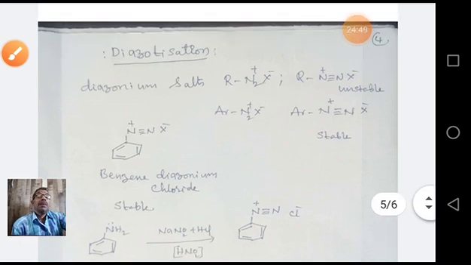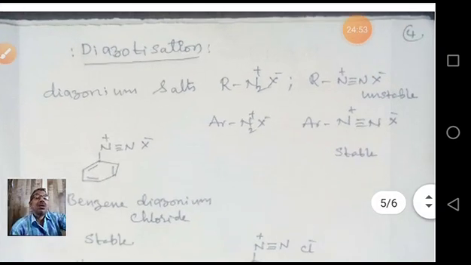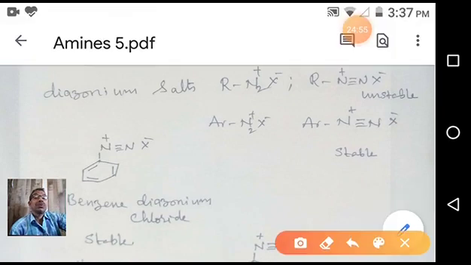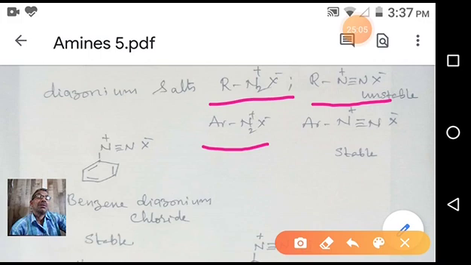So what is a diazonium salt? This is a diazonium salt. This is an alkyl diazonium halide. This is an aromatic diazonium salt. When we see the stability of alkyl and aryl, aromatic diazonium salts are more stable.